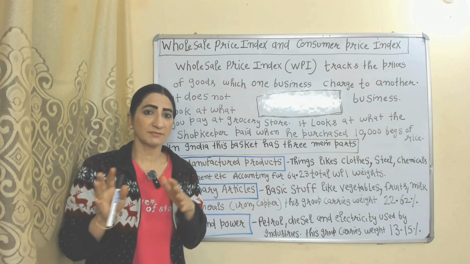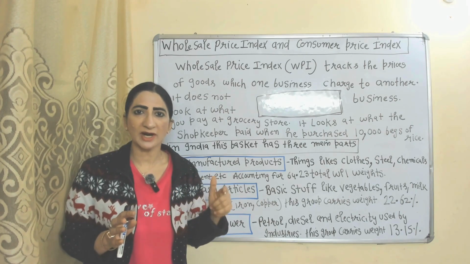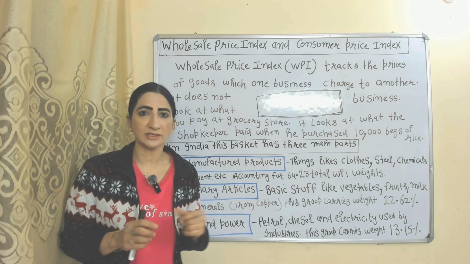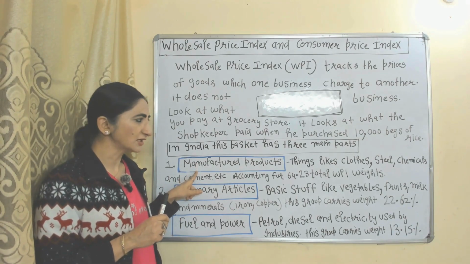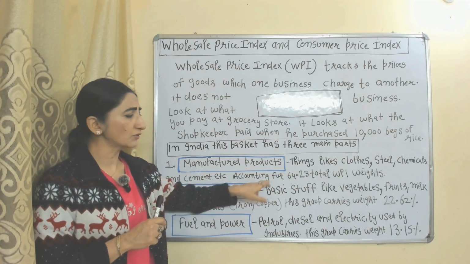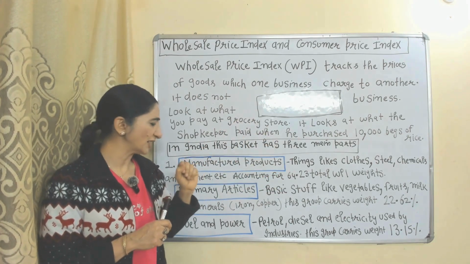In order to measure WPI, we include some baskets of goods. In India, we divide baskets in three parts and provide weight according to importance of goods. First basket, manufacturing product, which includes cloth, steel, chemical, cement, and this group accounts for 64.23% of total WPI weight.